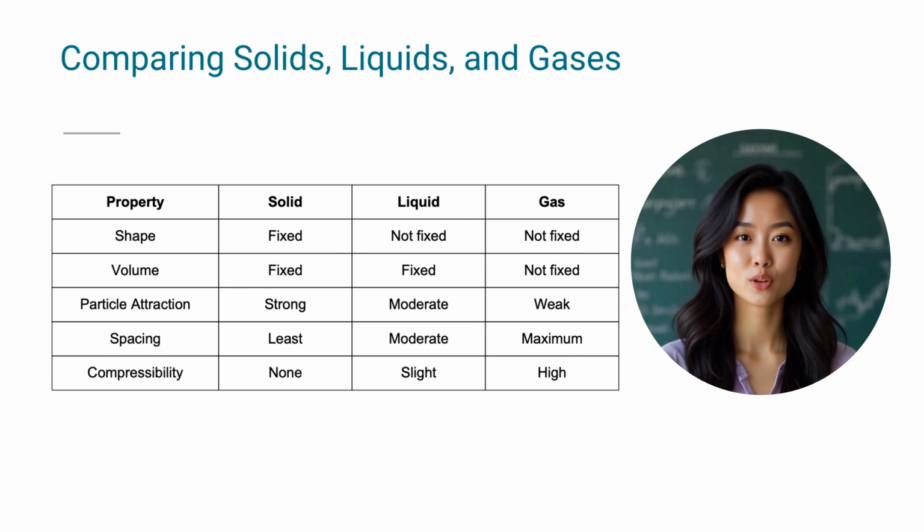Now that we've explored each state individually, let's place them side by side to really see the difference. Pretty neat, right? Now, let's connect this to the real world. Solids, like furniture, tools, and buildings, are rigid because their particles are tightly held. Liquids, such as drinks, oil, and even blood, flow easily but keep their volume. Gases, like air, steam, and oxygen, move freely and fill every corner of the space they're in.